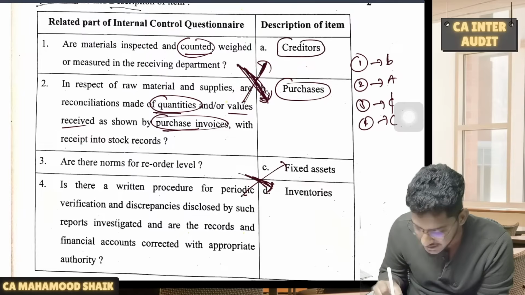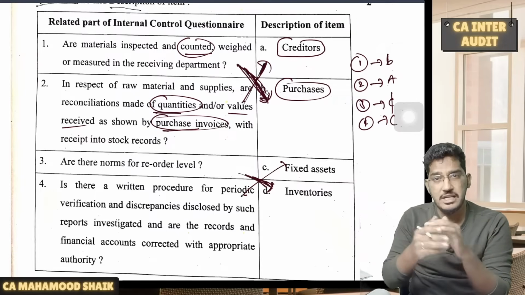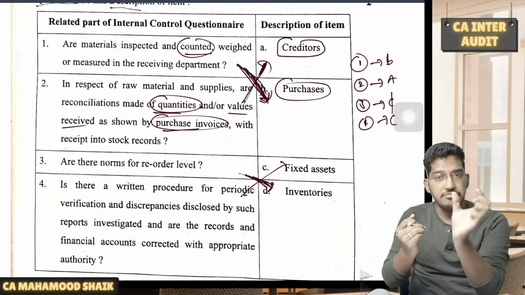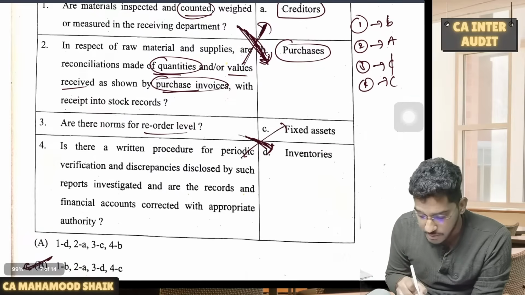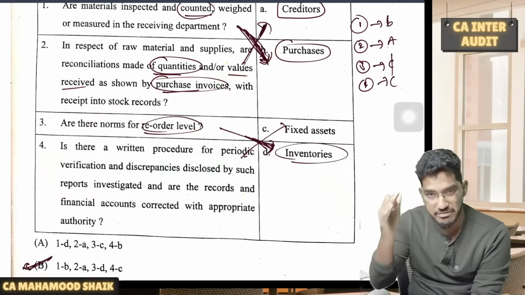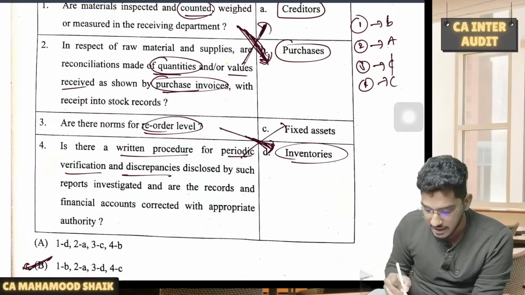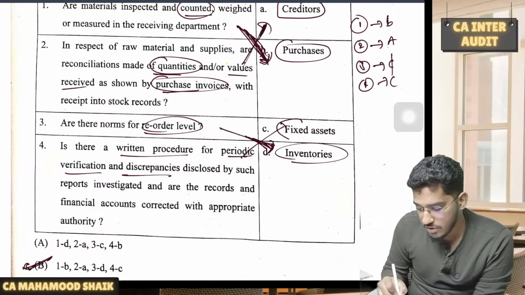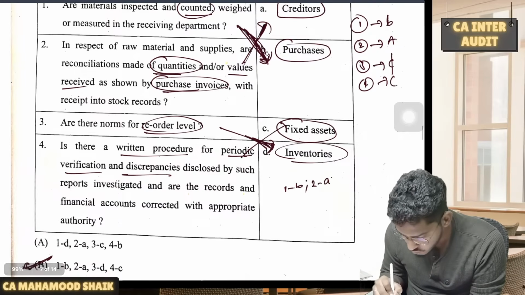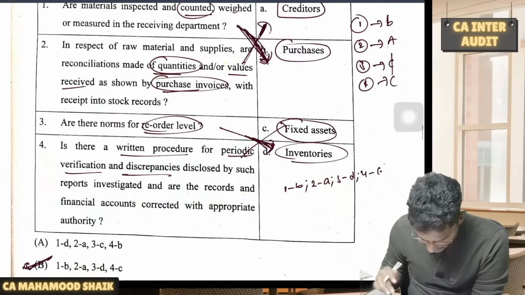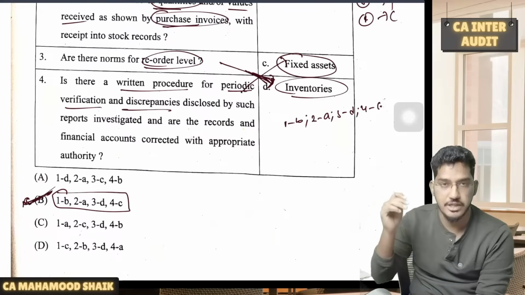So this is something which is relating to creditors. Values, right? We are checking the purchase invoice values. That means purchase is already over. If you are verifying the purchase invoice, that means purchase is already done. Now you are checking on the confirmation of the amount. That means this is something which is relating to creditors. Next. Are there norms for reorder level? Reorder level is a term associated with the inventories. Is there a written procedure for periodic verification and discrepancies disclosed by reports investigated? And are there records for financial accounts corrected with appropriate authority? This is the question relating to fixed assets. So my options are 1B, 2A, 3D, 4C. Yes, this is the correct option.